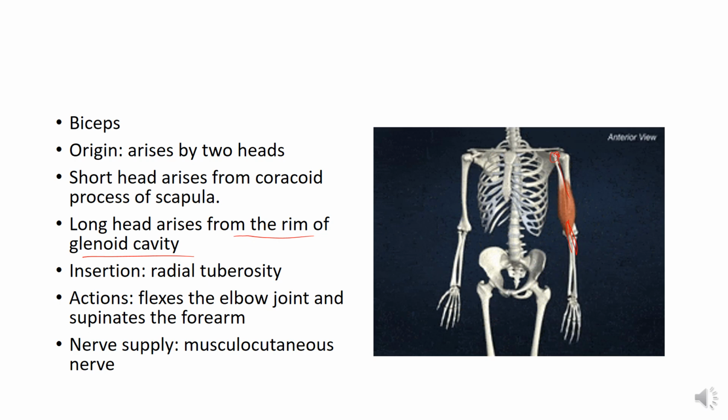Now here you can see its action: it helps to stabilize and flex the shoulder joint, and at the elbow joint it assists flexion and supination movement. So it causes flexion at the elbow joint and supinates the forearm. Nerve supply is by the musculocutaneous nerve, also a branch of the brachial plexus.